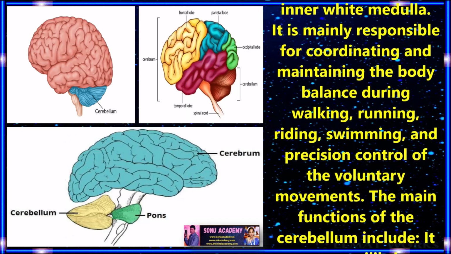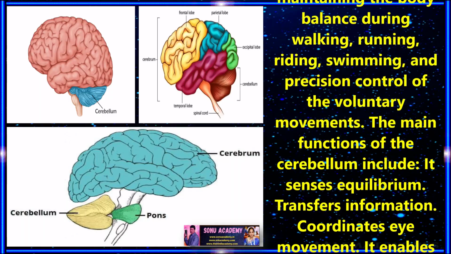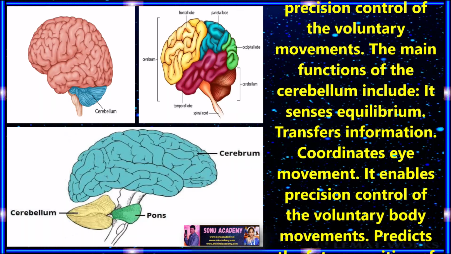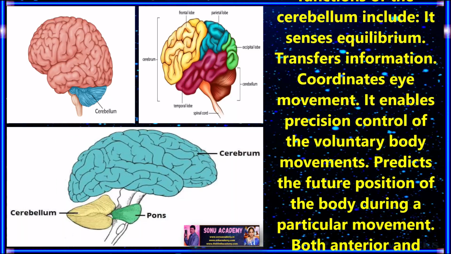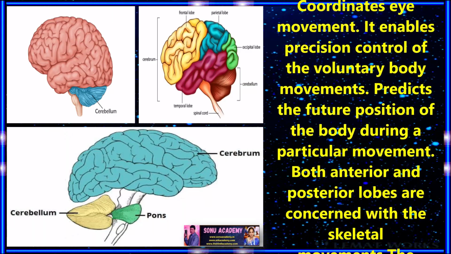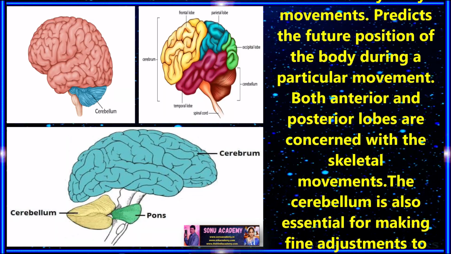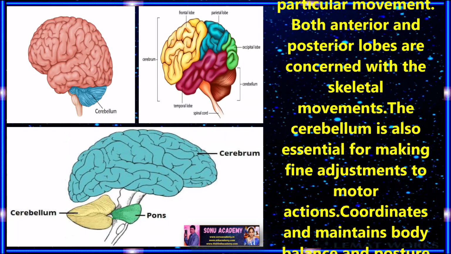It is mainly responsible for coordinating and maintaining body balance during walking, running, riding, swimming, and precision control of the voluntary movements. The main functions of the cerebellum include maintaining equilibrium, transferring information, coordinating eye movements, enabling precision control of voluntary body movements, and predicting the future position of the body during a particular movement.